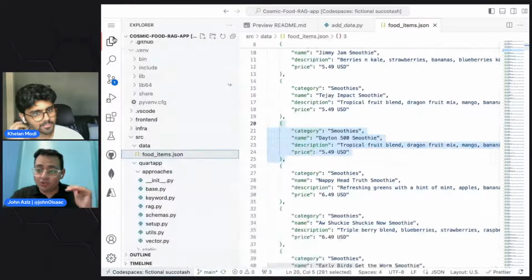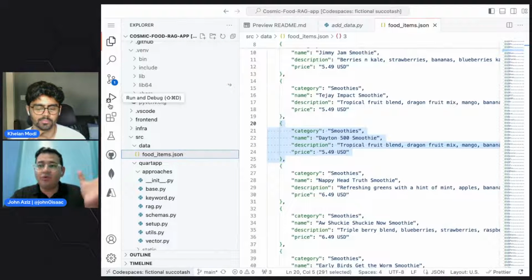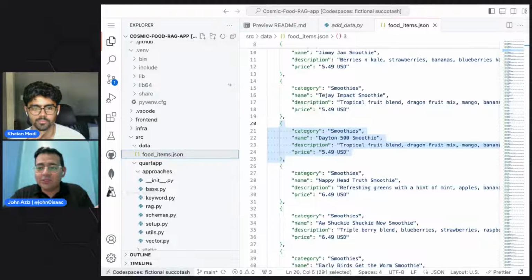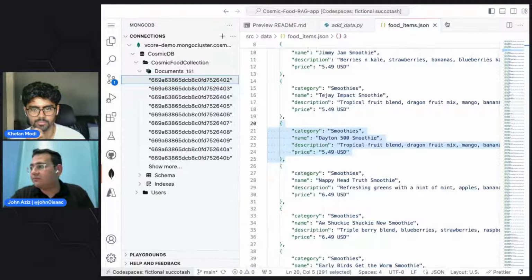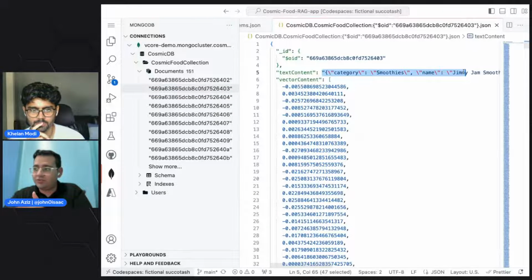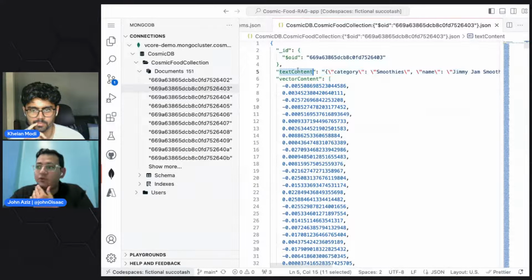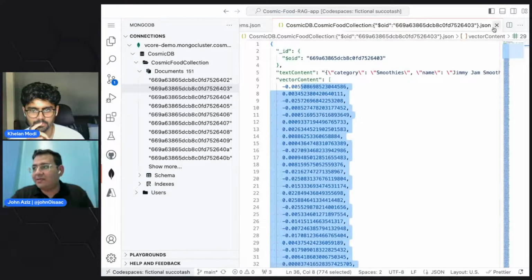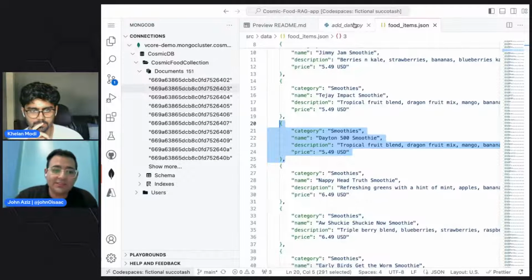So it's going to take each document, chunk it or make it like one string, and then generate the embeddings on it. I just want to show you this here. So it's going to take the document, the category, the name, the stuff that we saw in the JSON, store it in a string, and then store it in something called text content. And then vector content is going to auto-generate it for you with the vector embeddings for this data. So it's going to automatically embed the data in the database with the vectors.